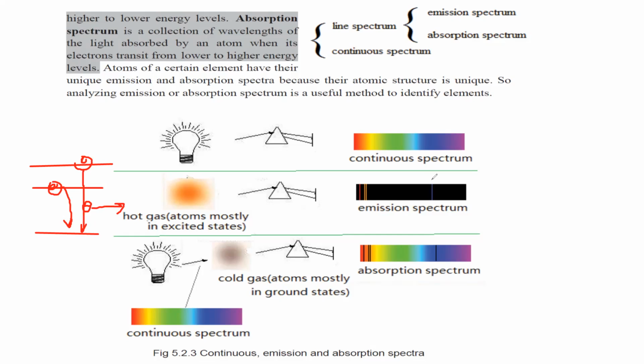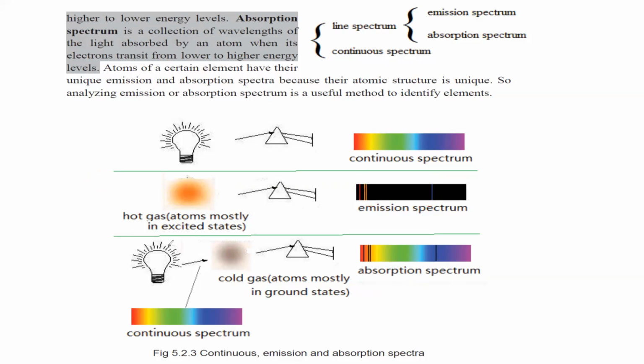That's why you can see a specific set of strips or colors, but not the full range. So is this absorption or emission? That is right, it is an emission because it is emitting out, electrons are jumping back.